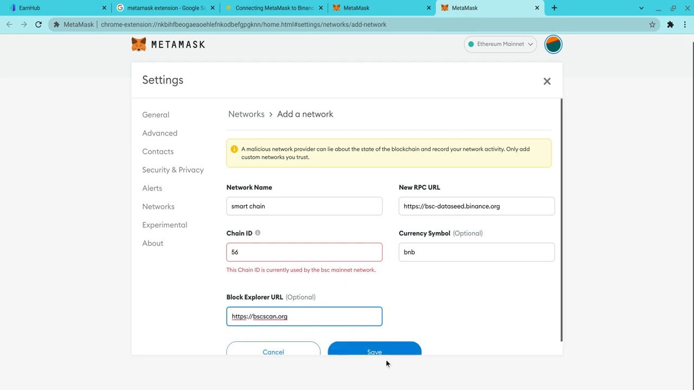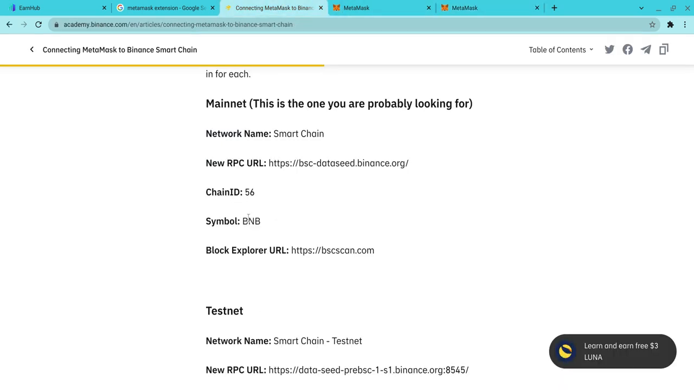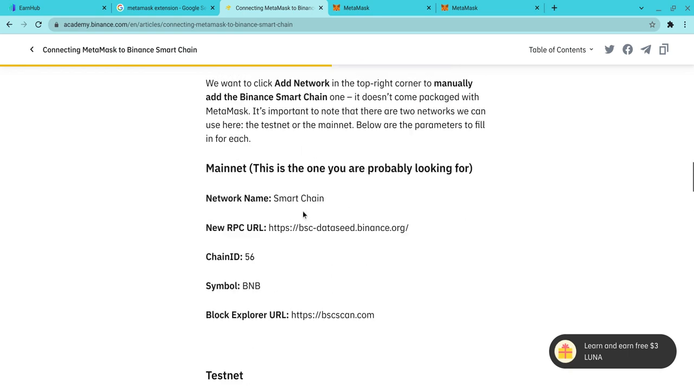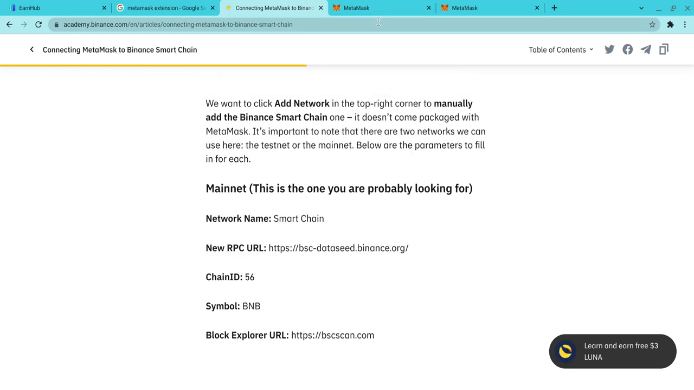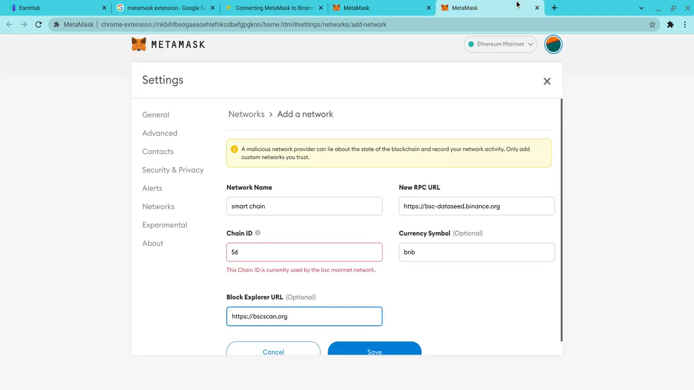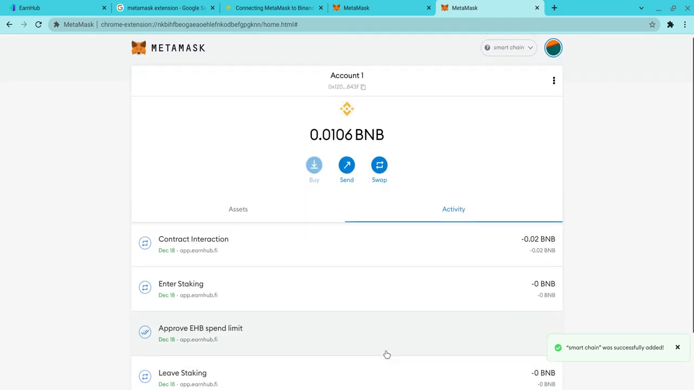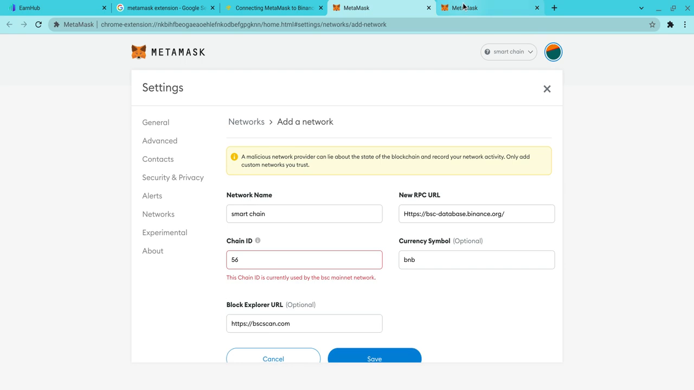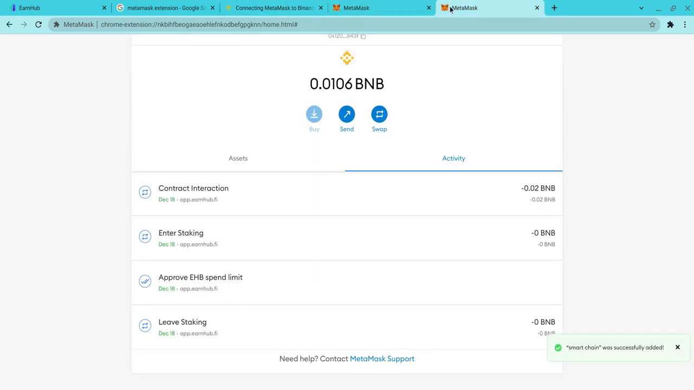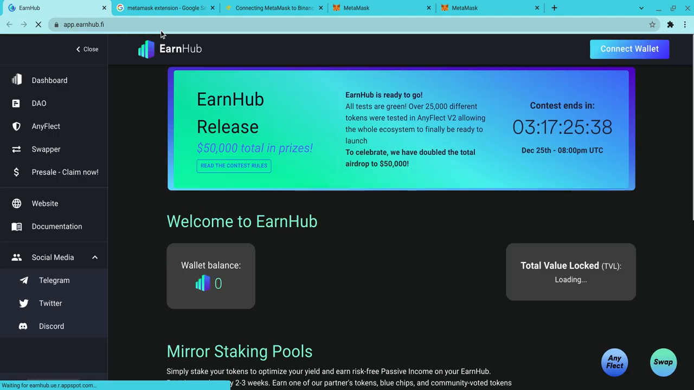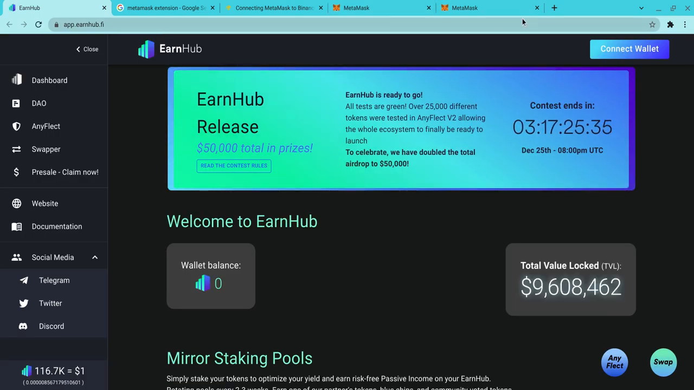So this is what you've got to enter. 56 is the common number. Sometimes that doesn't work, but you use 56 for chain ID. And then you go over, you hit save. And boom, now I've got BNB Smart Chain added to my wallet. Just like that. And then from there, we'll go back here, we'll hit app.earnhub.fi, and boom, just like that, it loads.